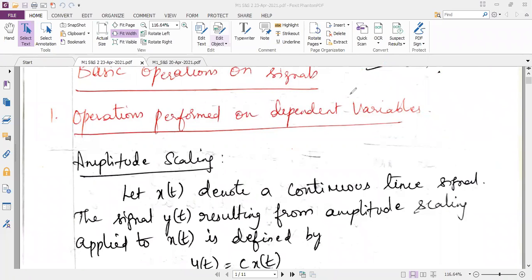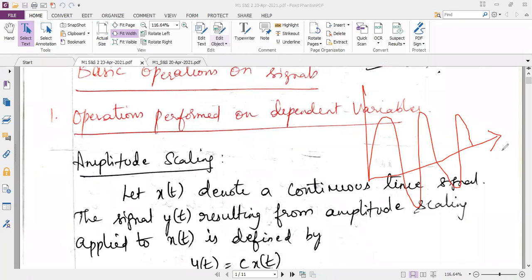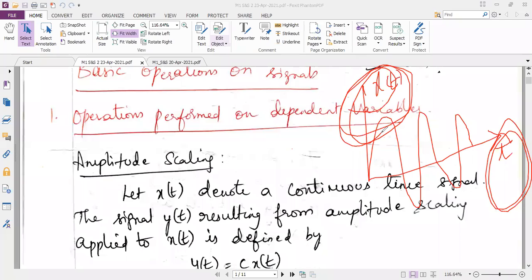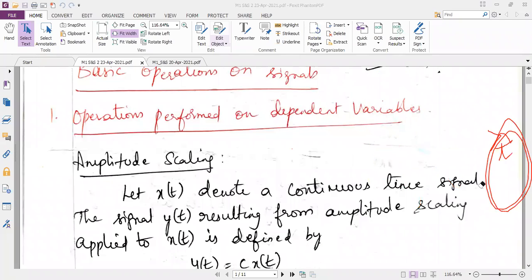I will just draw the diagram here. This is just a sample diagram. One axis is t, the other one is x of t. I can perform the operation either on the independent variable or on the dependent variable. Dependent variable is nothing but your amplitude. That is the basic concept behind this topic.